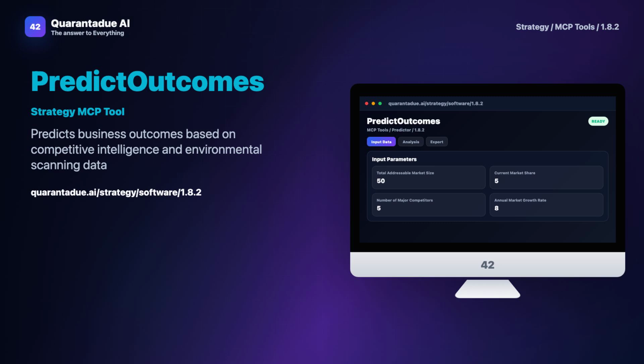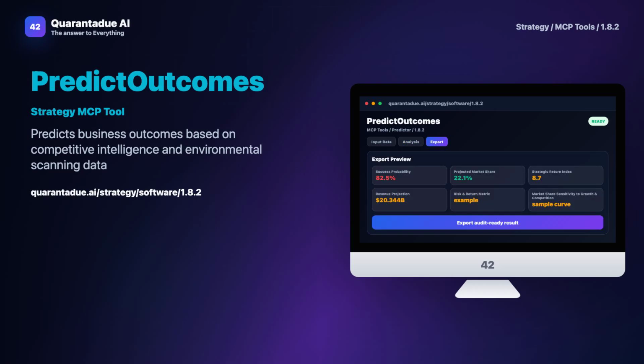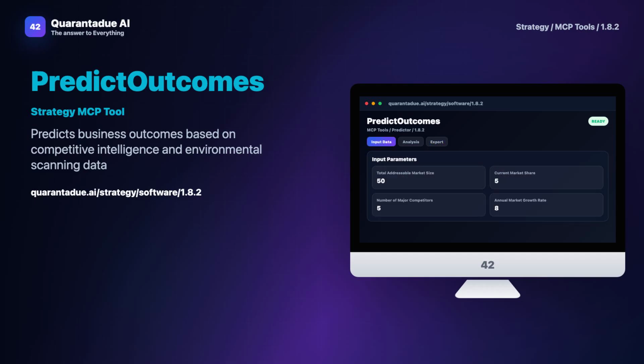Predict Outcomes is strategy software for a specific operational decision. It predicts business outcomes based on competitive intelligence and environmental scanning data. This video explains what the tool does, why the workflow matters, and how the output becomes useful decision evidence.